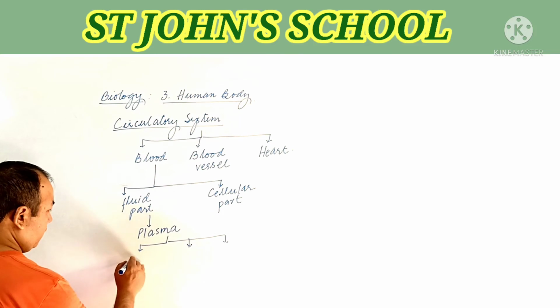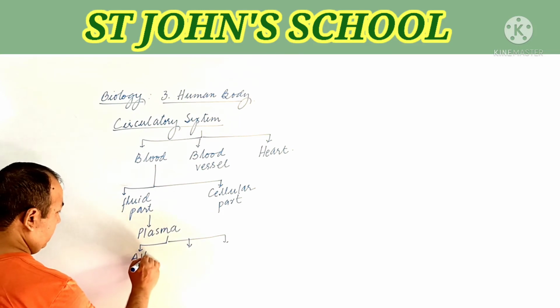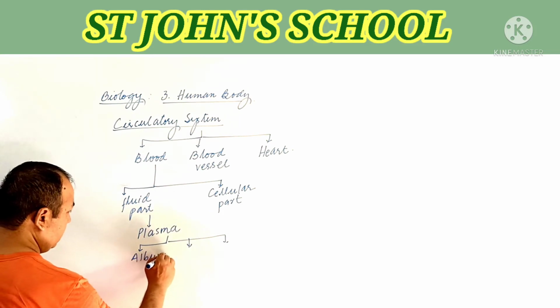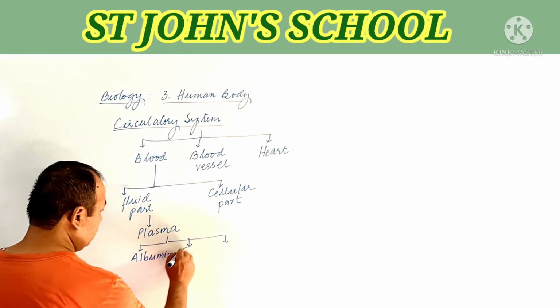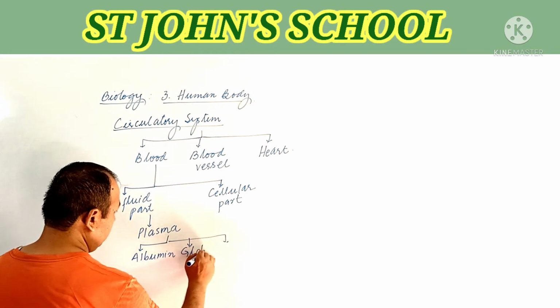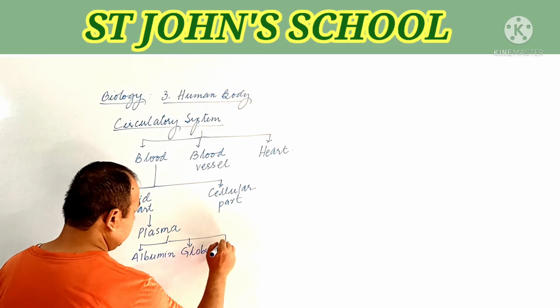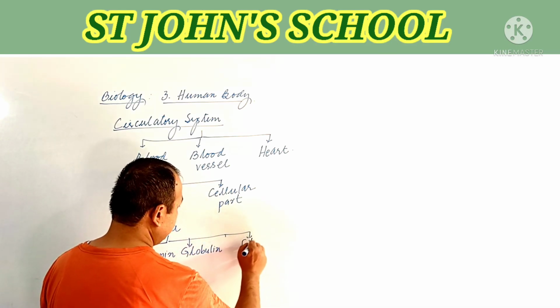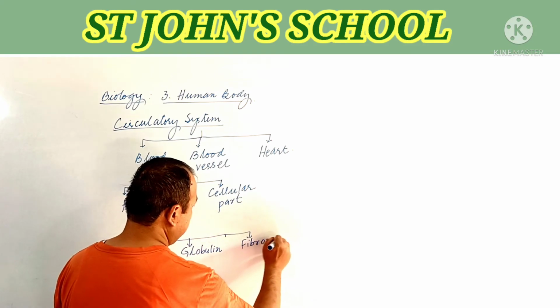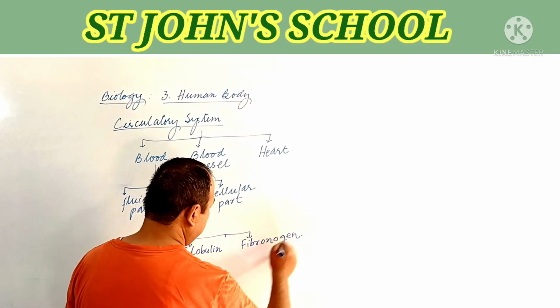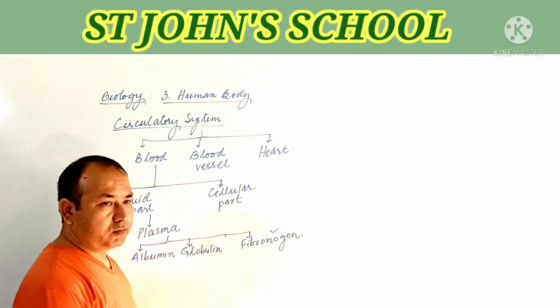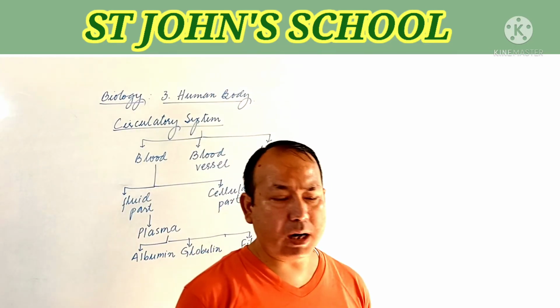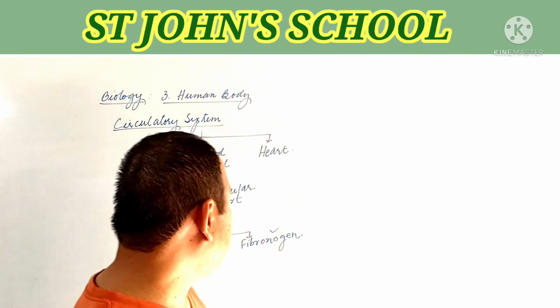First one comes albumin, and then again second one is globulin, and the third one is fibrinogen. Okay, this fibrinogen helps in the blood clotting. About the blood clotting and all we'll discuss later.